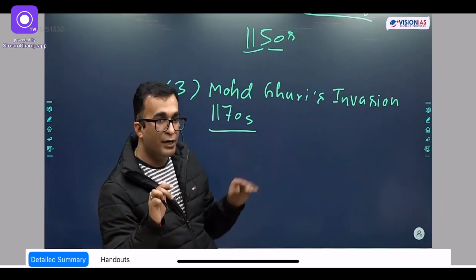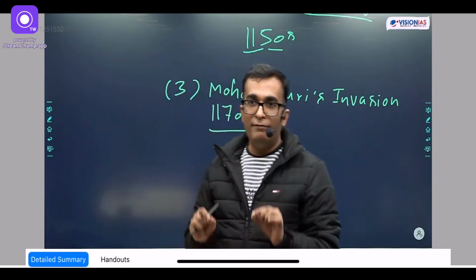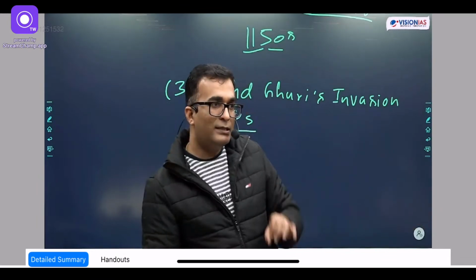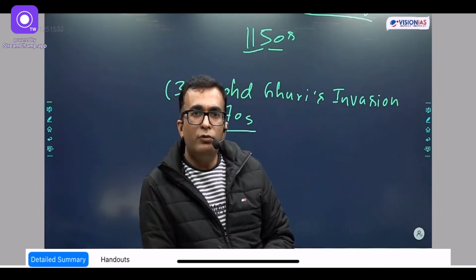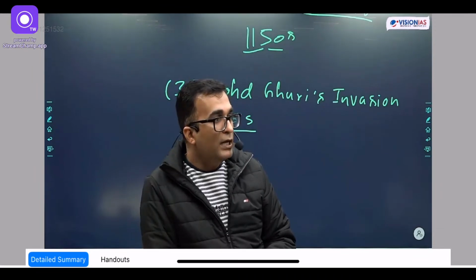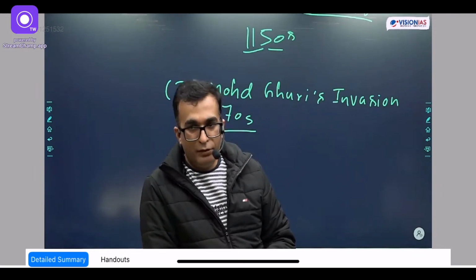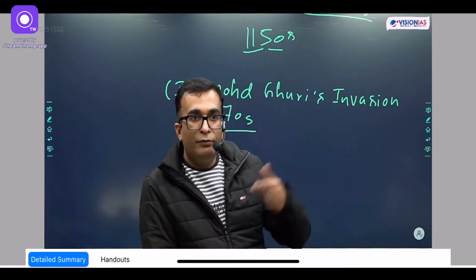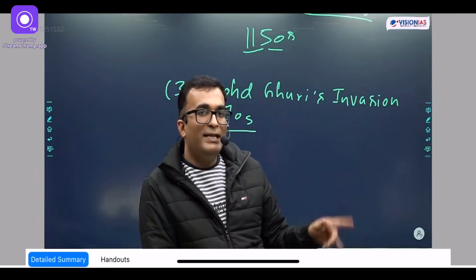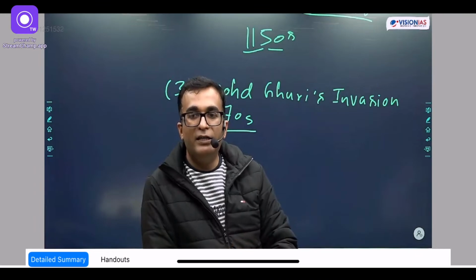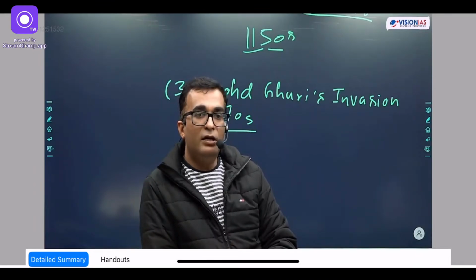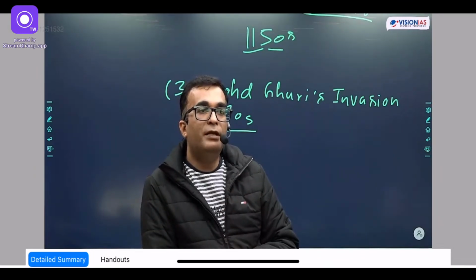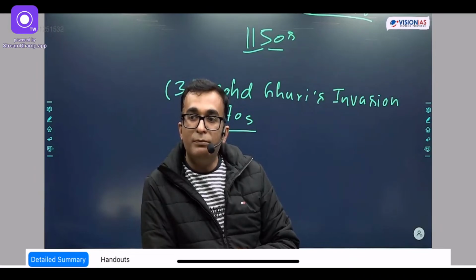He also captured it. But then he was also having the same belief that he will win over Gujarat. Okay? This time when he attacked Gujarat, the ruler of Gujarat was Raja Bhimdev Solanki. They were well prepared and they defeated Muhammad Ghuri. Okay? So Muhammad Ghuri was not successful in Gujarat at this point of time. Then when he was defeated in Gujarat, he decided that he will focus on the very fertile area of India, that is Tabar Hind. Tabar Hind is today's Bhatinda of Punjab. And this area was ruled by Prithviraj Chauhan, a dynasty which was based in Ajmer.